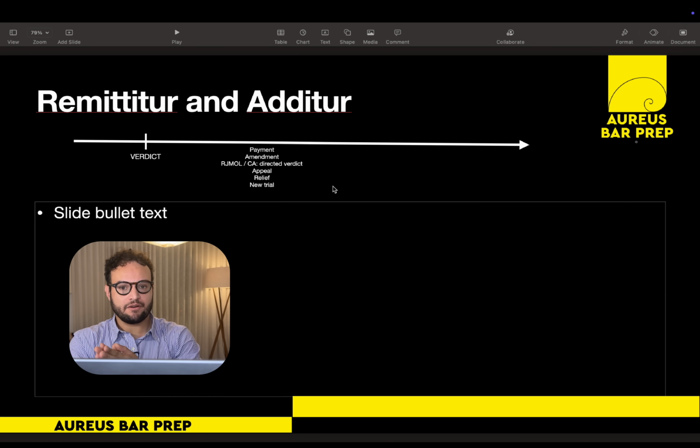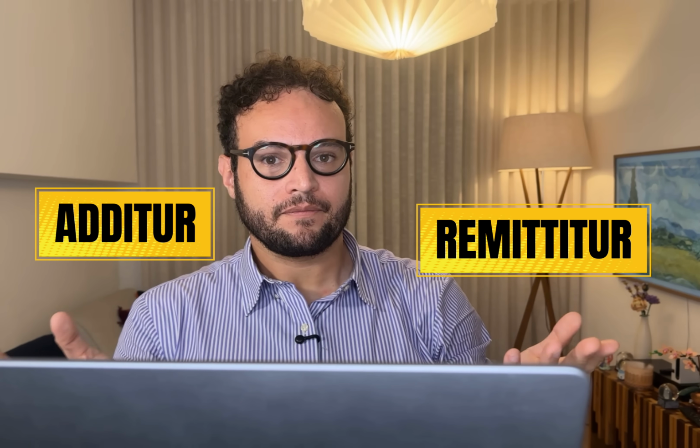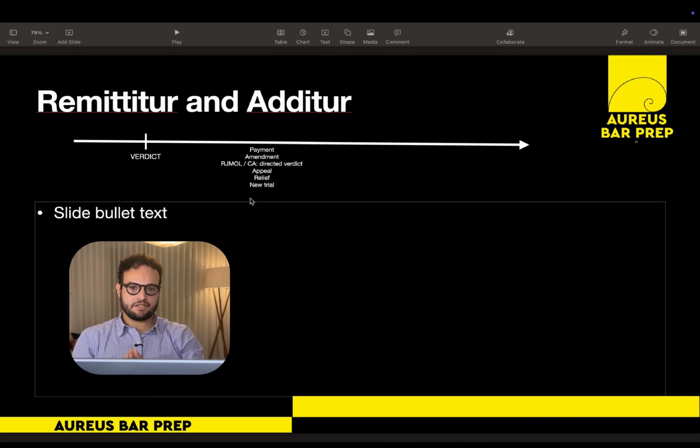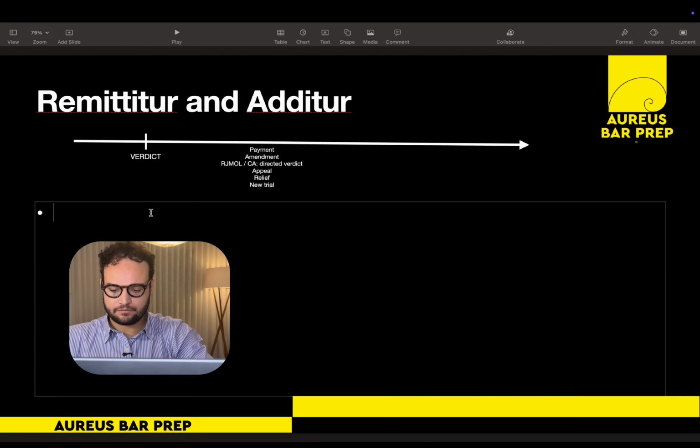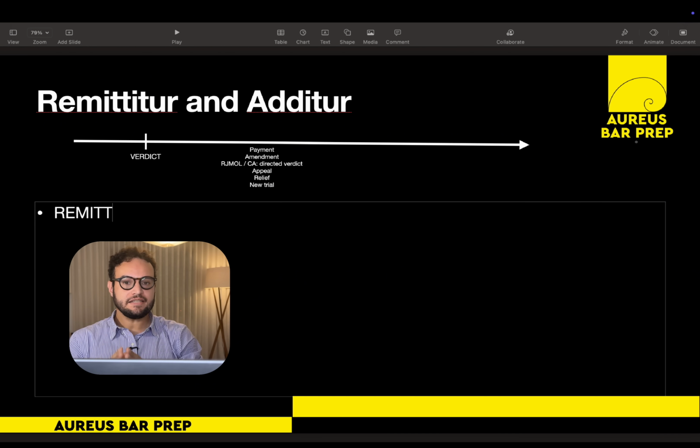The motion for a new trial is the key procedure tool that allows the court to revisit issues such as excessive or inadequate damages. In this context, the judge has discretion to either grant a full new trial or to offer a conditional one through the doctrines of Remittitur and Additur. Remittitur occurs when the judge believes the jury's award was too high, such that it shocks the conscience. In this case, the judge may reduce the amount and give the plaintiff the option to either accept the lower figure or go through a new trial.